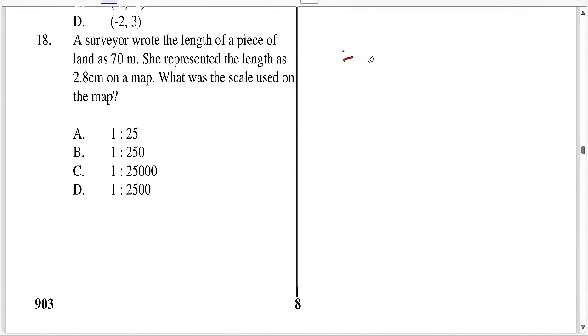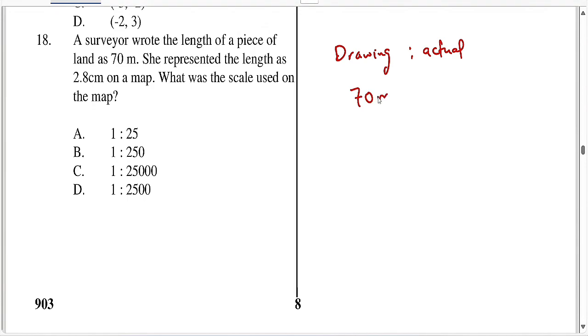So usually when you're drawing the scale and you're writing the scale, you are writing drawing to the actual one. So the drawing one is 2.8 centimeters, is to 70 meters.